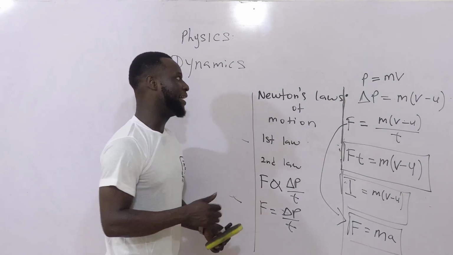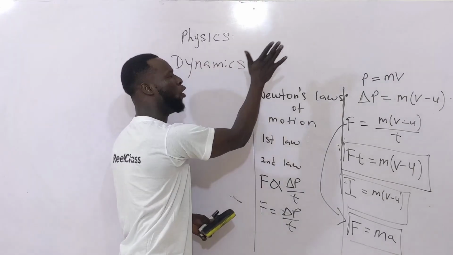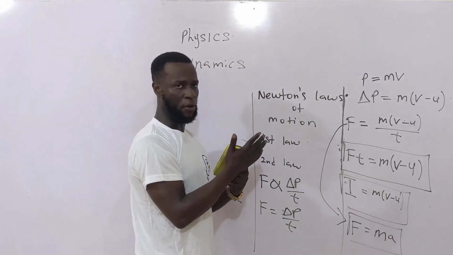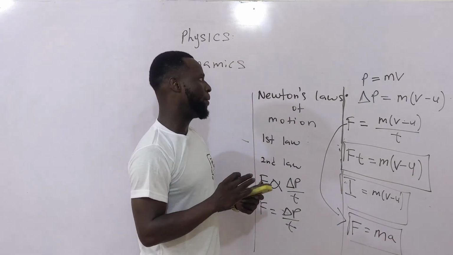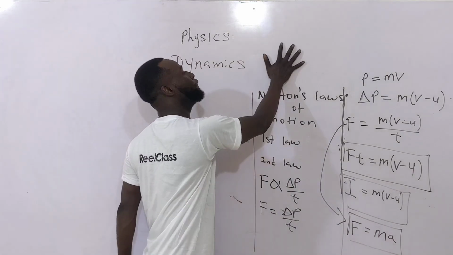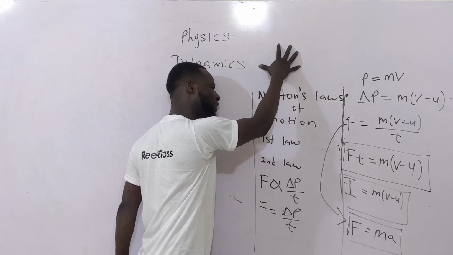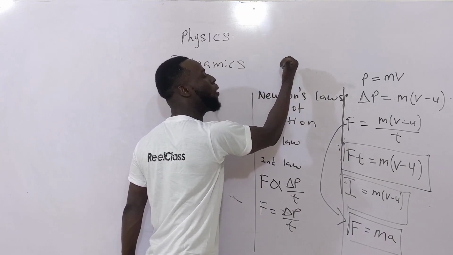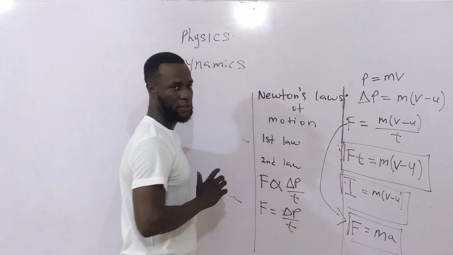It simply means that if I hit this board with my palm very hard, I'm going to feel pain on my palm. The pain I'm feeling on my palm is because I've applied a force on this board, and naturally the board should also exert an opposite force on my hand.